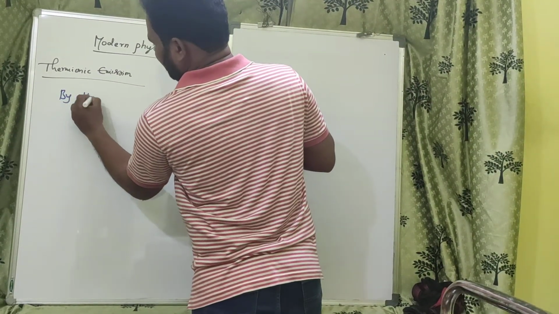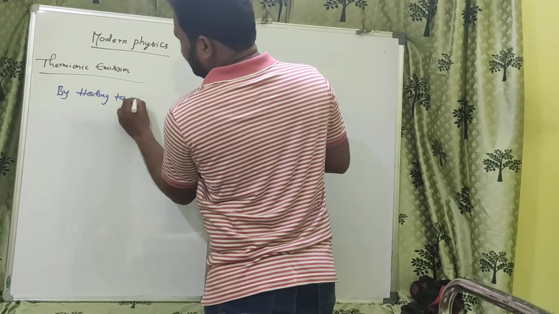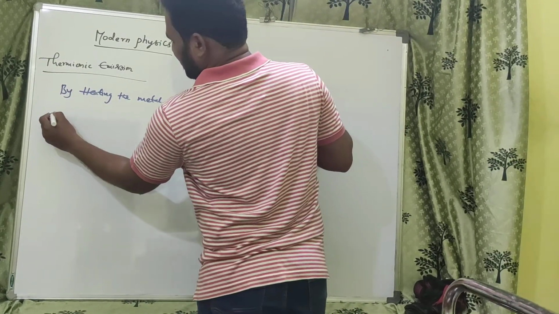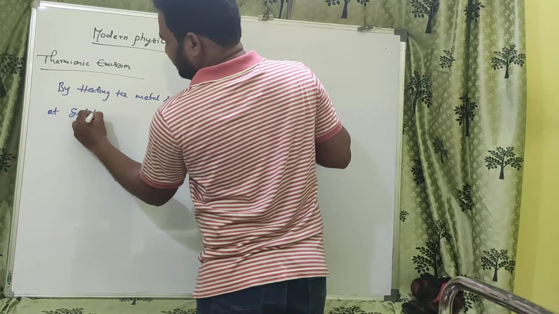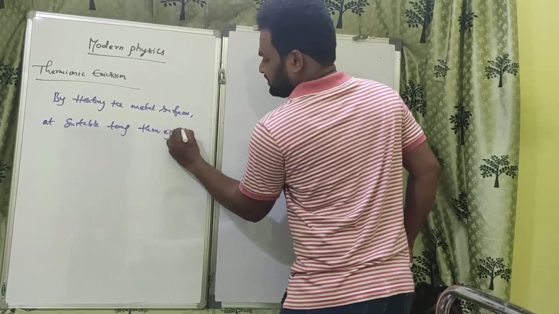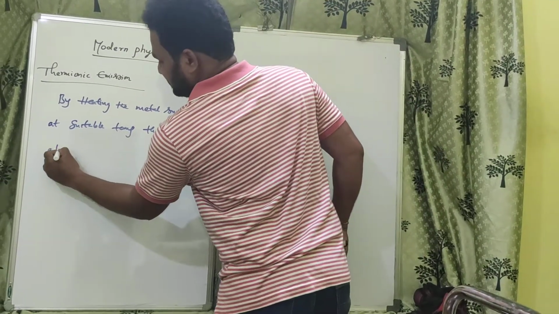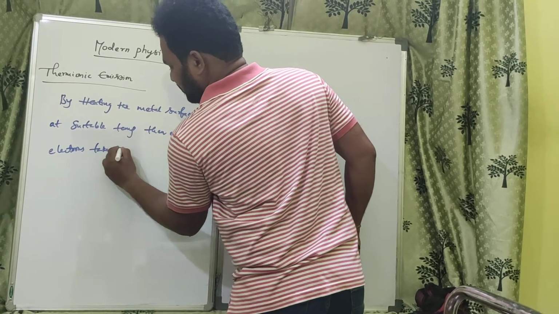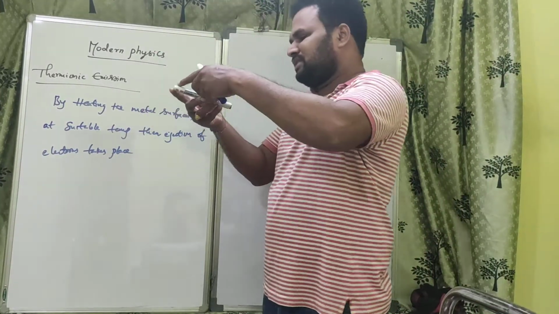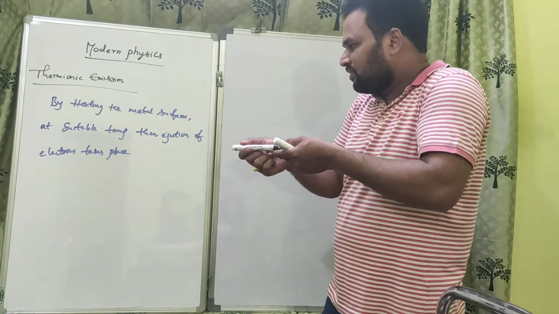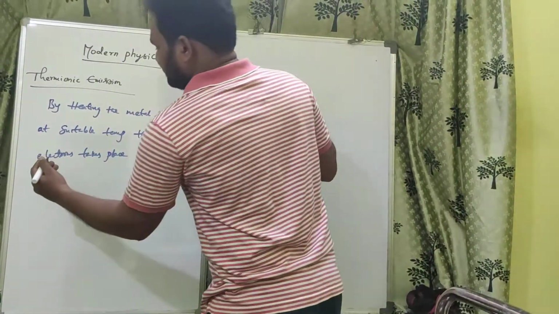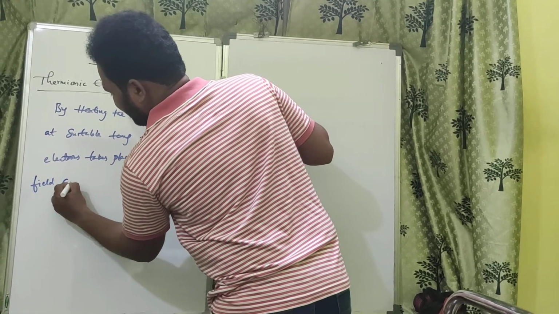By heating the metal surfaces up to a suitable temperature, ejection of electrons takes place. Such type of emission is called thermionic emission. Thermionic emission means heating the metal surfaces up to a certain temperature so that the ejection of electrons takes place. Next, field emission.